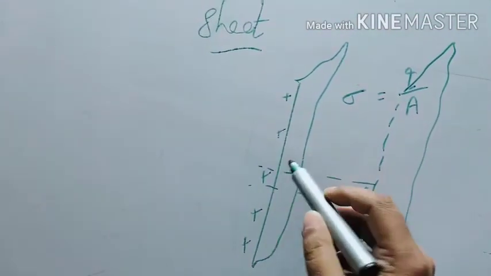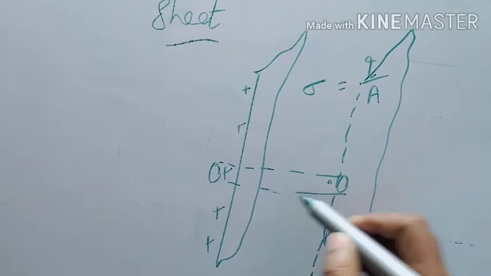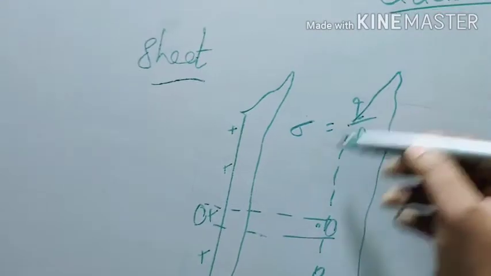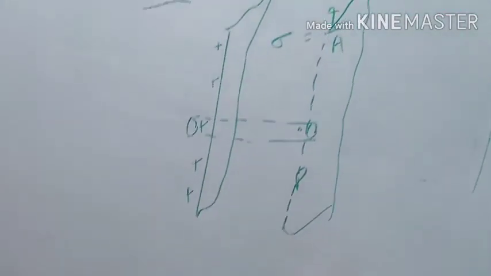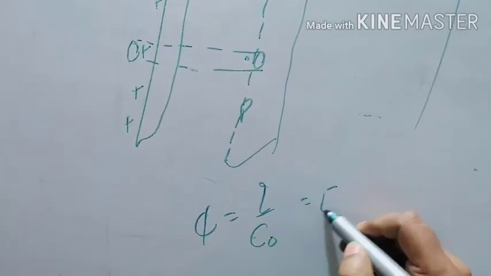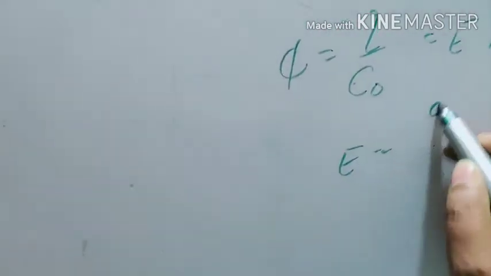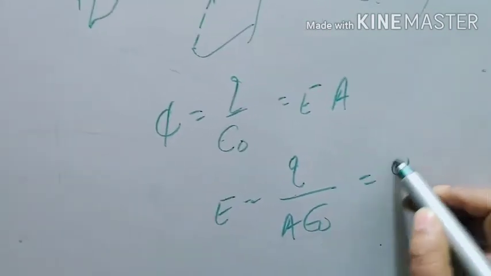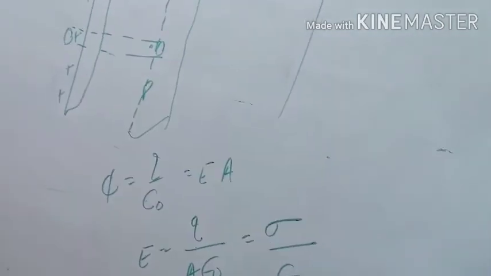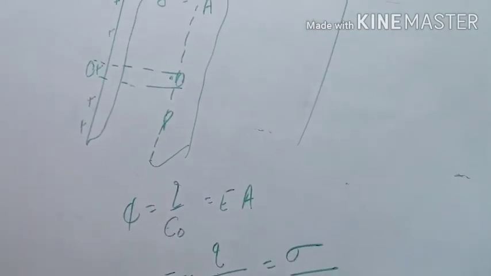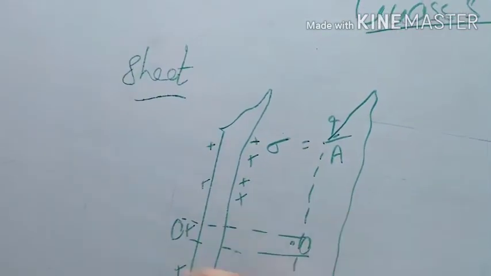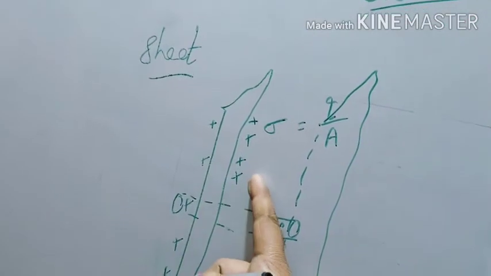Okay, so that's why we draw a cylinder surface here, because an infinite cylinder surface will make the same structure. So phi is equal to q by epsilon naught, E into area. E is equal to q upon area epsilon naught, sigma by epsilon naught. No, this is not the value of electric field. What is a sheet? Sheet means if you apply charge here, that charge will come on its second side. So dear friends, it has twice the area.